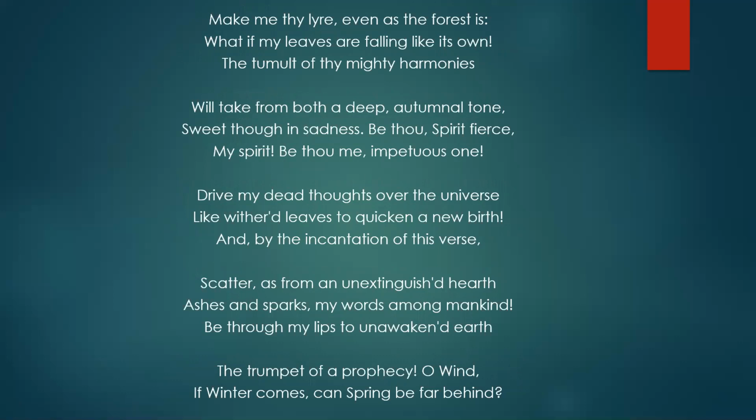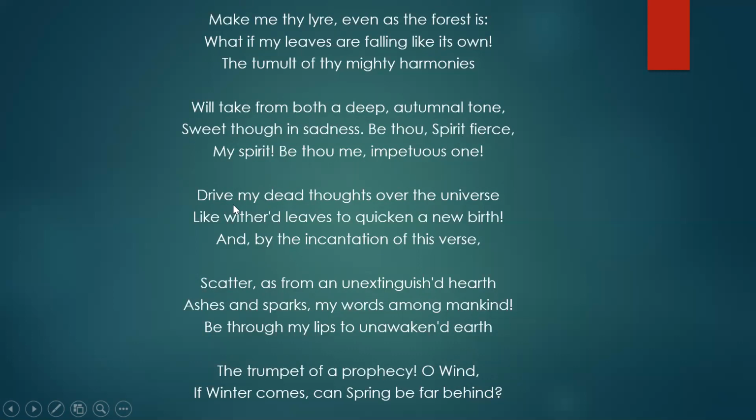In the next line, he says he wants the west wind to make him her musical instrument, so that she can blow through it. The way the west wind blows through the forest, similarly he wants the west wind to blow through him. And he says that he's also going through the autumn season of his life, when he says, what if my leaves are falling like its own. So he's also going through the autumn season of his life, and the sound which is created by the west wind is so soothing to him. Although he is sad, it appears sweet to him. And then he says that the west wind is fierce, because of its intensity, because of its force. This west wind is fierce and wild.